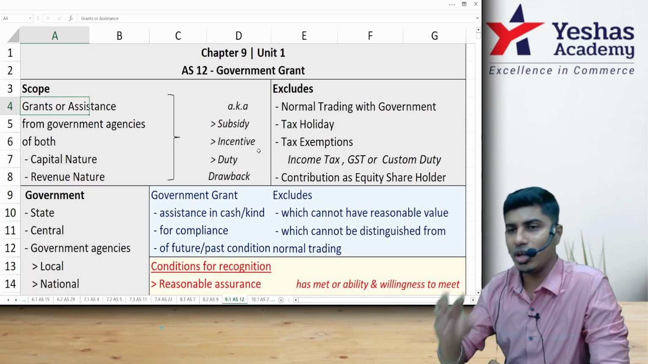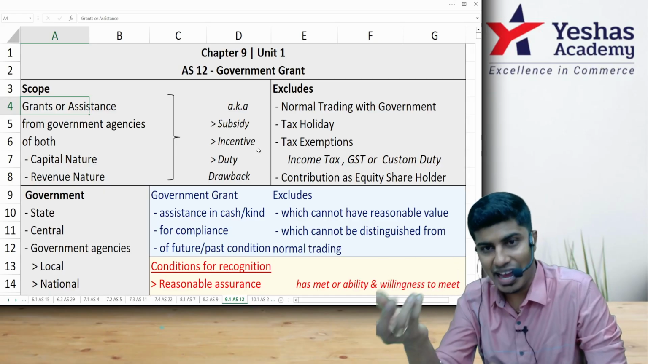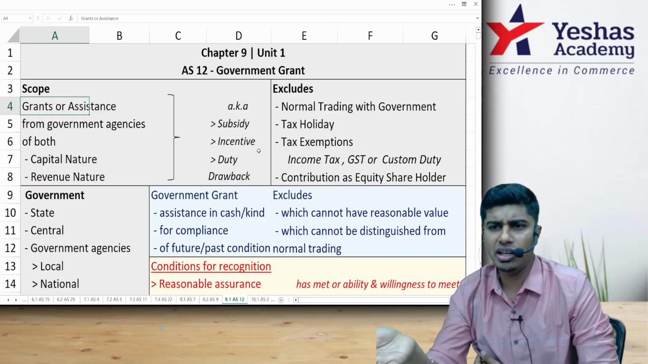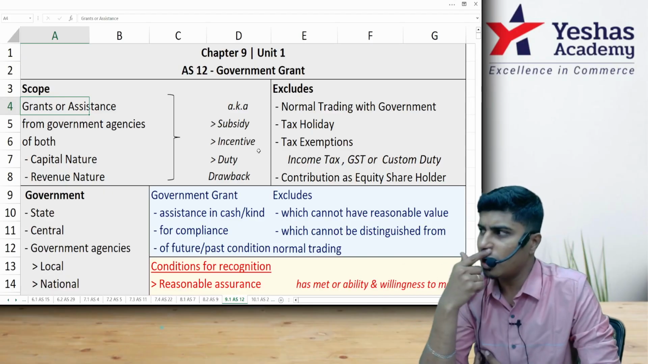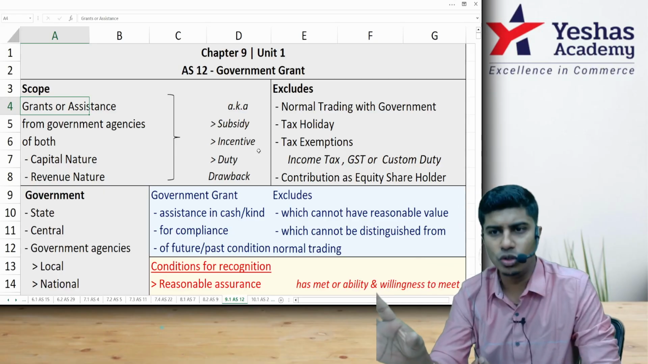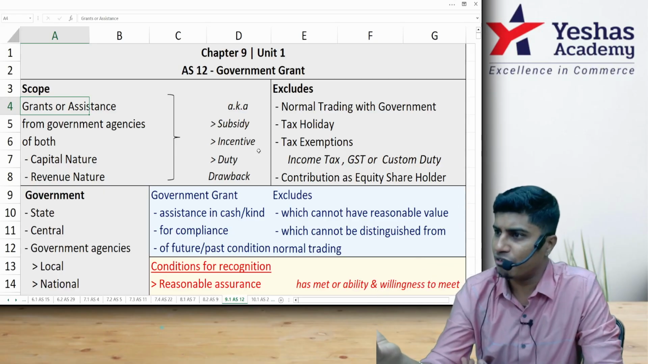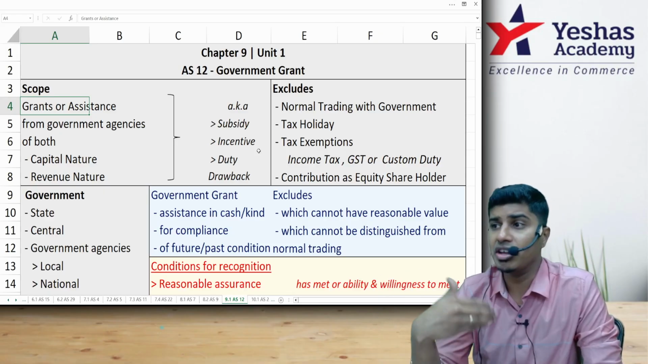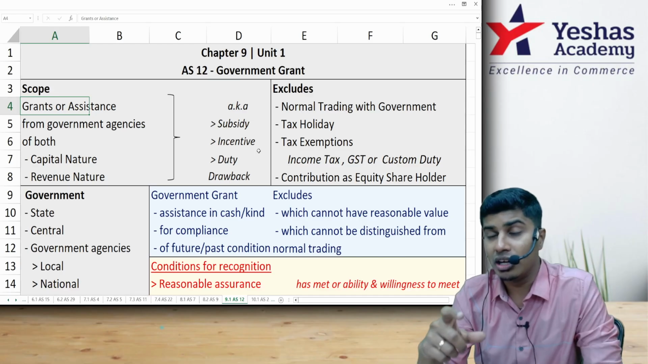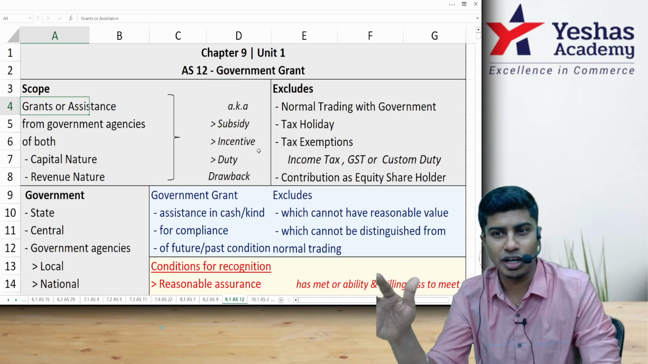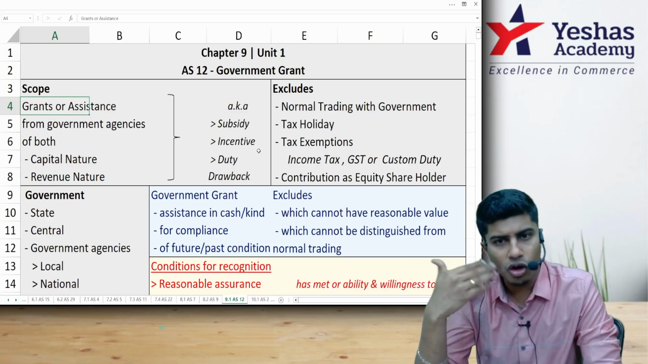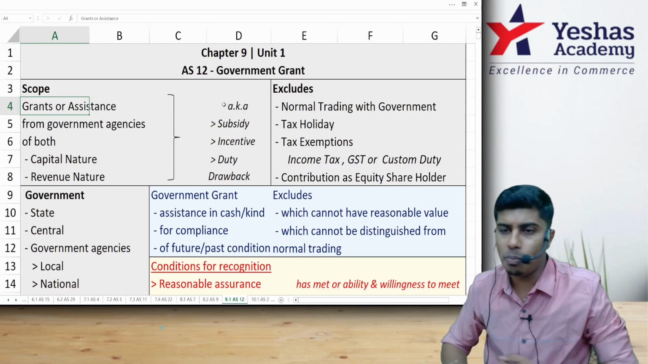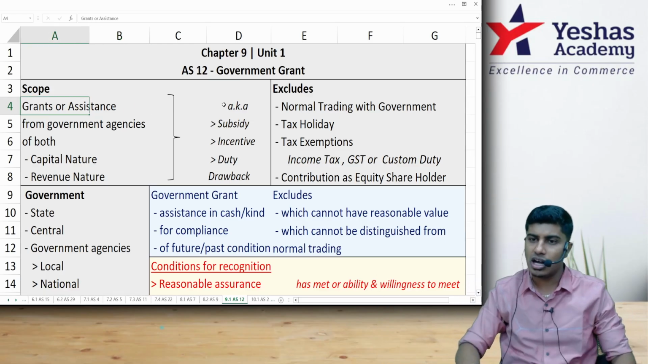Grant basically refers to any assistance, in cash or kind, which is given by the government to help that entity reach better heights, because the government believes that this company is doing a very good job. They're working for economic upliftment or fighting against social evil, creating employment opportunity, having a positive impact on the economy, or decreasing the country's dependency on foreign countries. If the government believes so, then they will give them this assistance. So the scope of this standard is it includes grants or assistance.